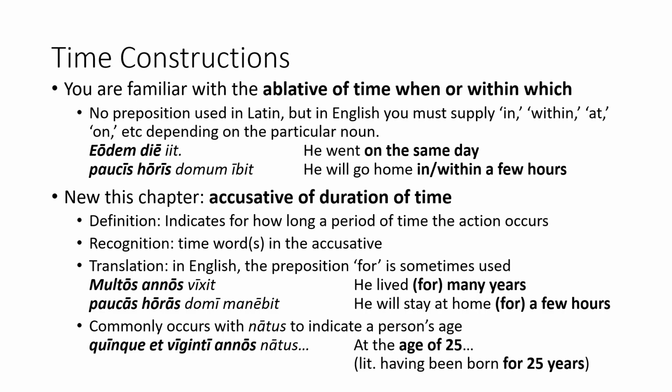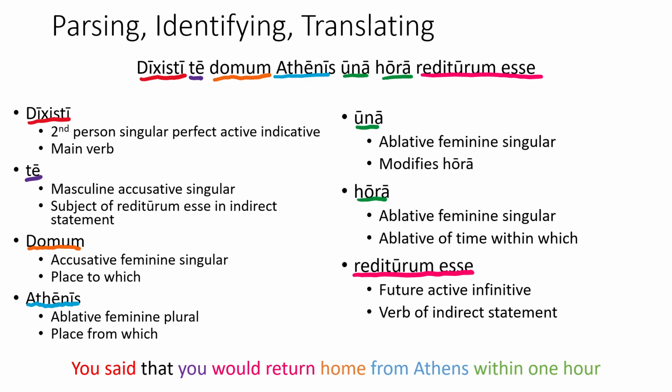Quinque et viginti annos natus. The accusative of duration of time is quinque et viginti annos, or for 25 years, which becomes having been born for 25 years. Sometimes the translation of this is simplified to at the age of, so this example would be at the age of 25. Finally, let's take a look at a sample parsing, identifying, and translating sentence.